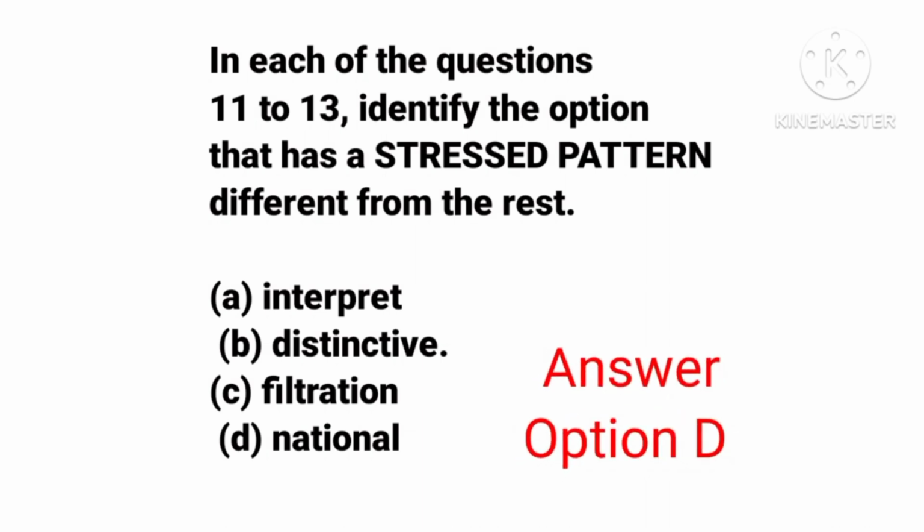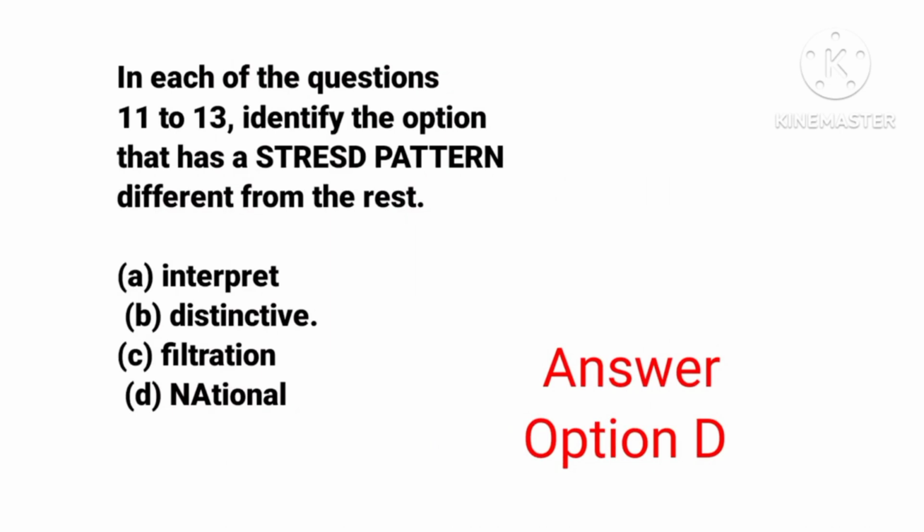National has a stress on the first level. Option A, interpret, has the stress on the second level. B, distinctive, has the stress on the second level. And C, filtration, has the stress on the second level.